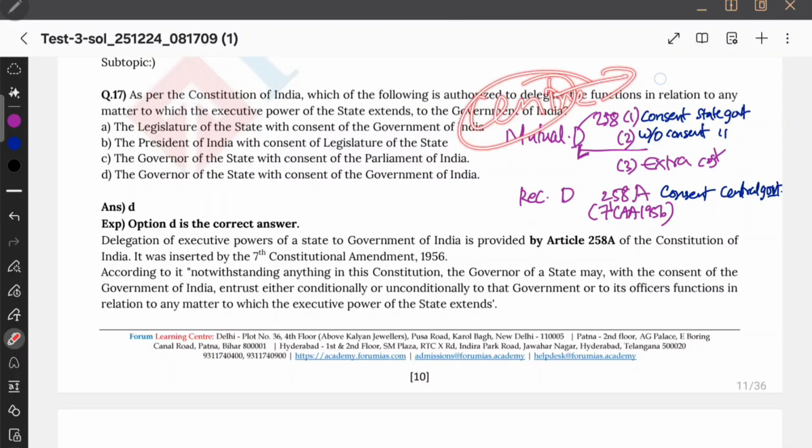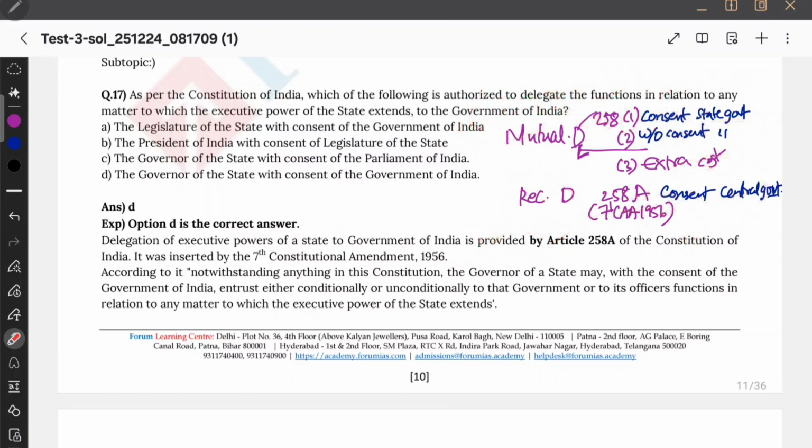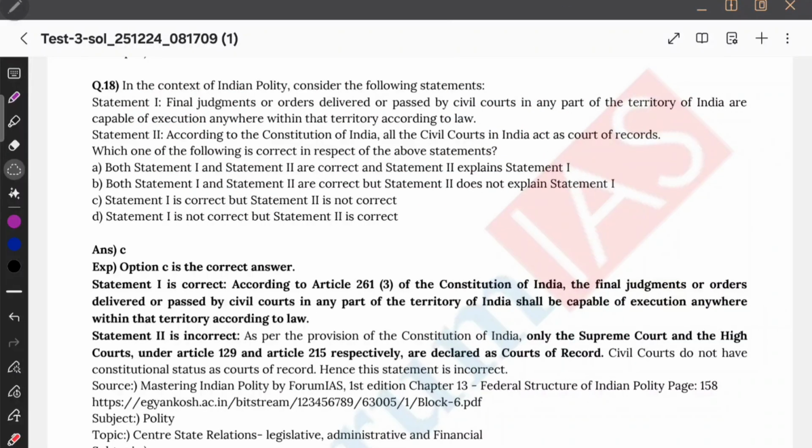It can either do an agreement, which is delegation, or it can do legislation. So center has two options, either delegation, which is an agreement, or it's legislation. So center can do it with the consent of state government, and without consent of state government also. But the poor state governor will do it only with consent of central government. Okay, that is only through agreement. With agreement, governor can extend the executive power of the state to the government of India, that is union. Okay, option D.